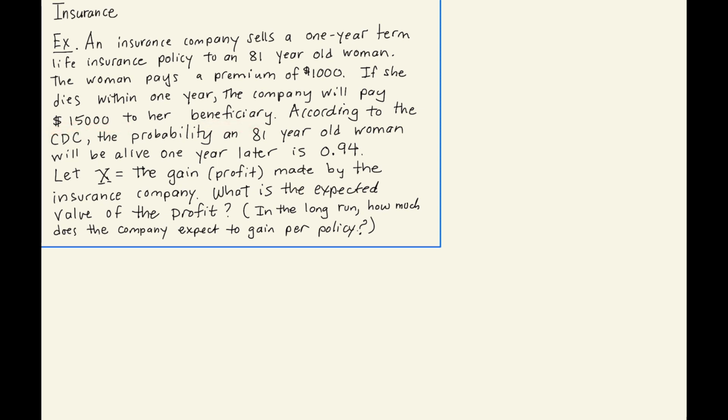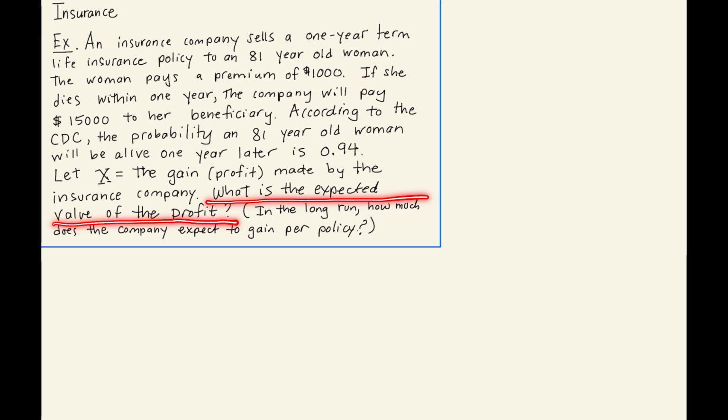According to the CDC, the probability an 81-year-old woman will be alive 1 year later is 0.94, or there's a 94% chance she will still be alive. In that case, her beneficiary doesn't receive the $15,000. Let the random variable X be equal to the profit made by the insurance company. The question we want to answer is, what is the expected value of the profit?